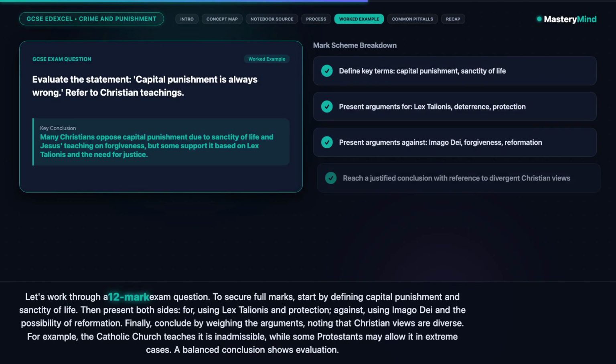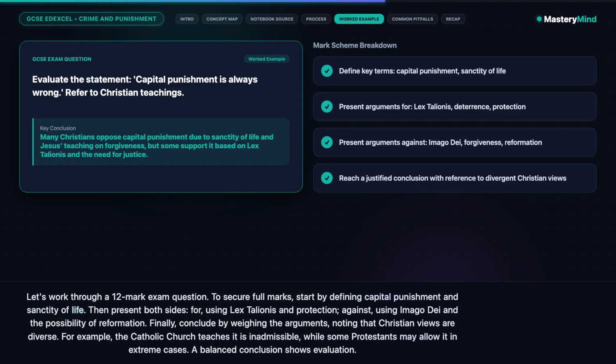Let's work through a 12-mark exam question. To secure full marks, start by defining capital punishment and sanctity of life. Then present both sides. For, using lex talionis and protection. Against, using imago Dei and the possibility of reformation.